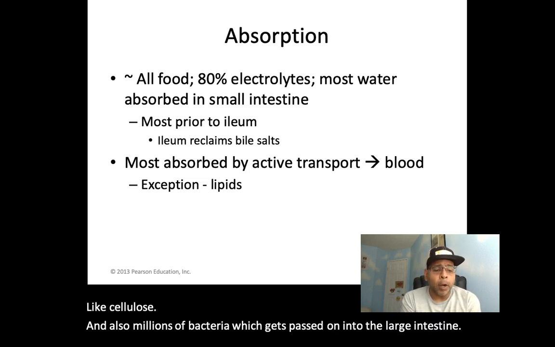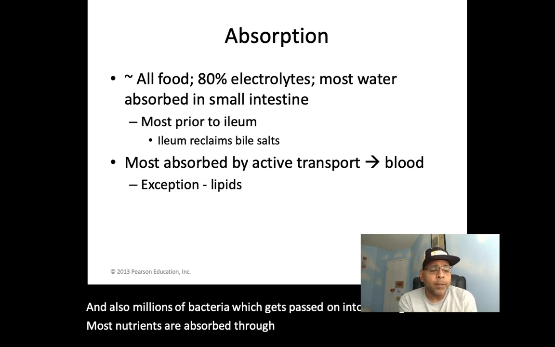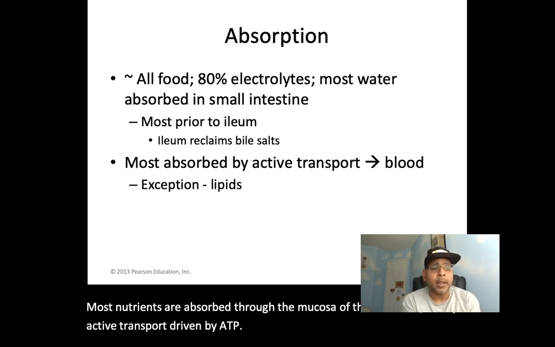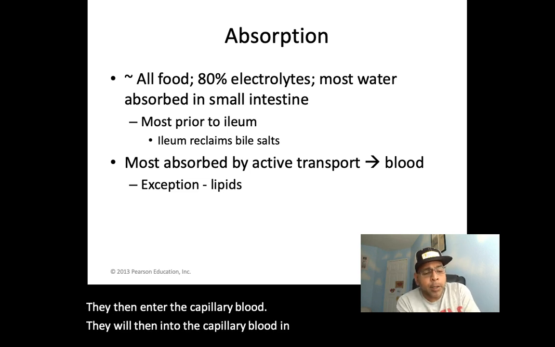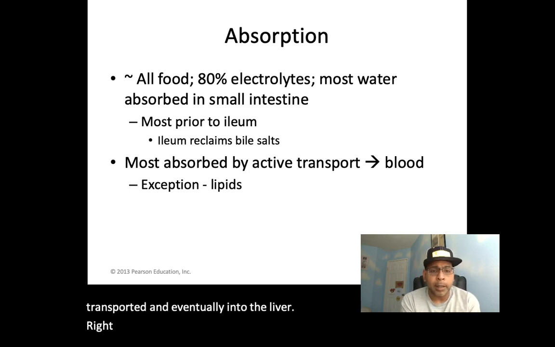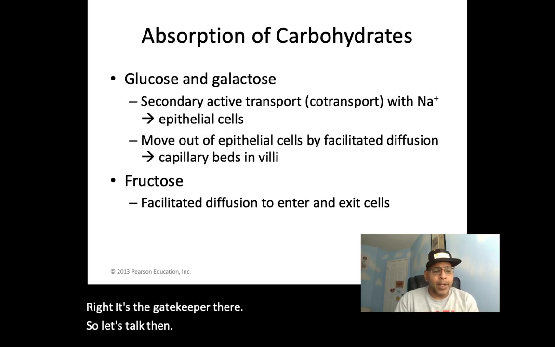Most nutrients are absorbed through the mucosa of the intestinal villi by active transport driven by ATP. Thanks to ATP, they then enter the capillary blood in the villus, to be transported eventually into the liver. That's the gatekeeper there. So let's talk then about carbohydrate absorption.